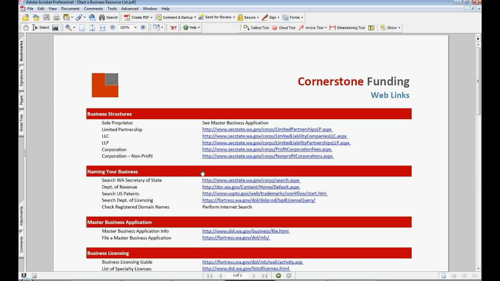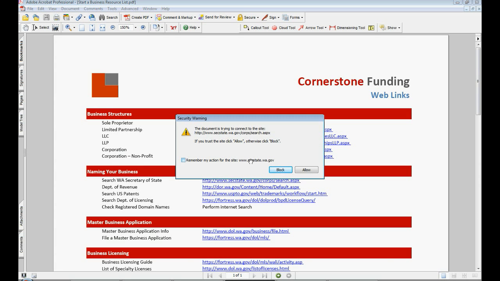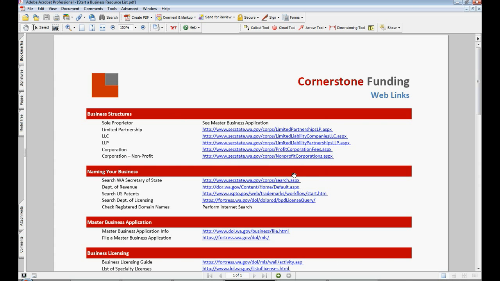The first place to look always is the Washington Secretary of State. This is the first place where you would register the name along with the business. So we'll click on this link and walk through. You'll probably get some sort of security warning from Adobe linking to an internet. Again, all these sites are government sites and they are all secure, but Adobe has these security warnings. You can click to remember and then allow, and it'll let you through.